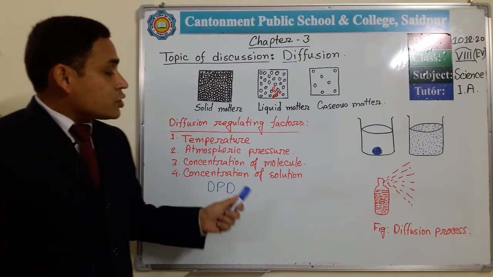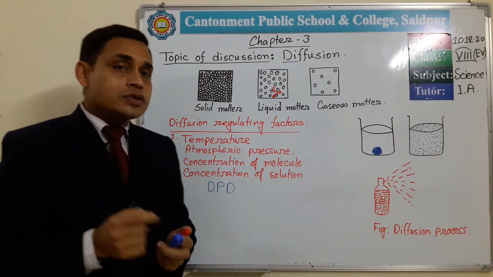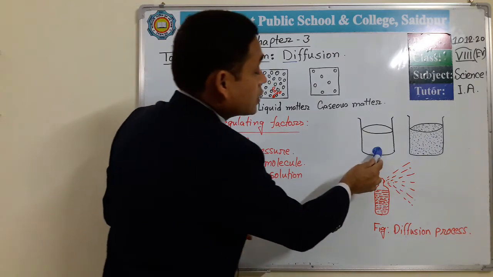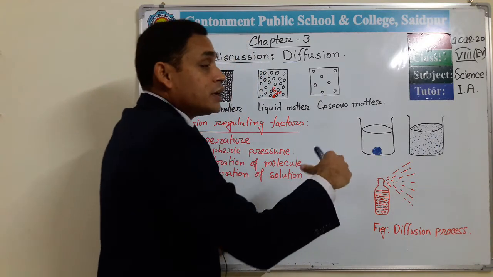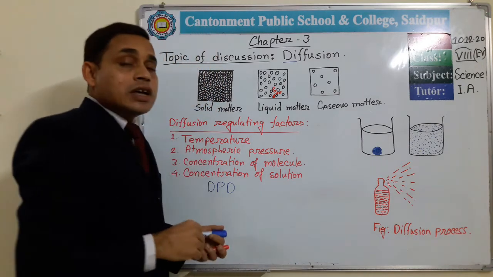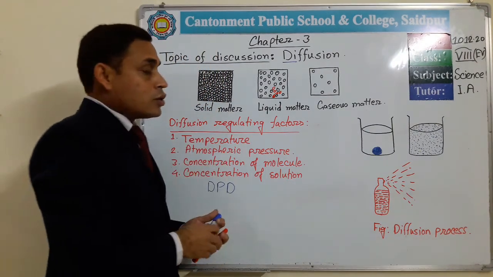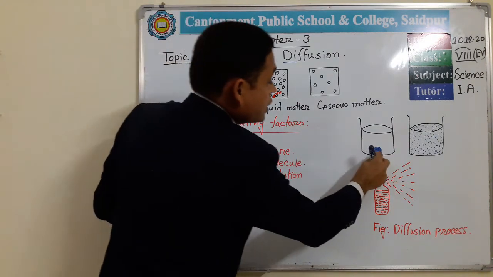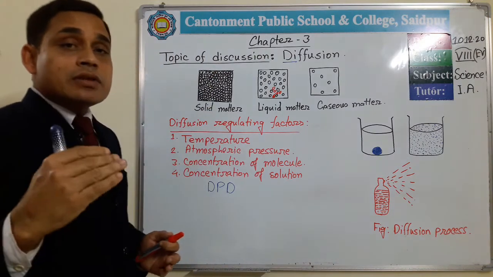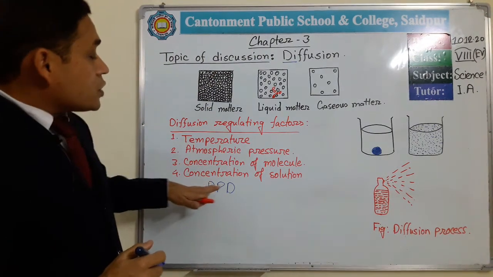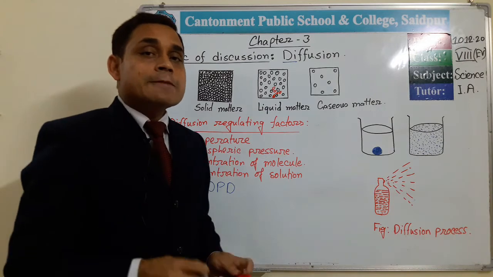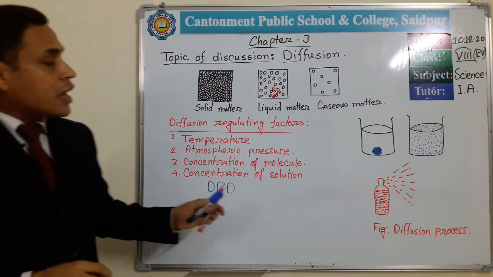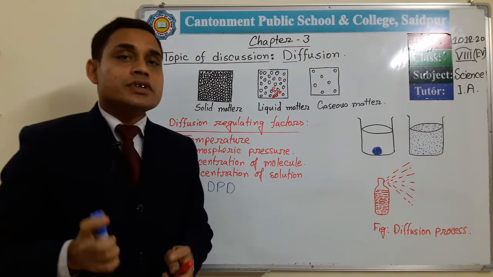Then concentration of solution. That means here this is our water. If I take this color crystal and put it, instead of water, in a highly concentrated solution like milk, which is more concentrated than water, then the color crystal diffuses a little bit slower. So concentration of solution also controls the diffusion. That's all about the diffusion regulating factors. And now the importance of diffusion.